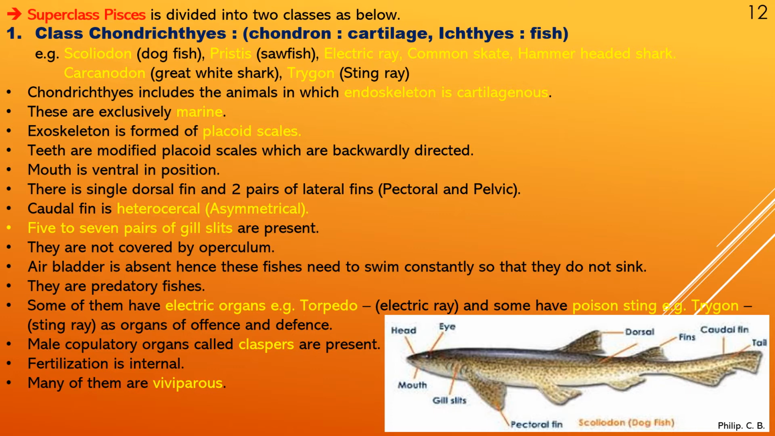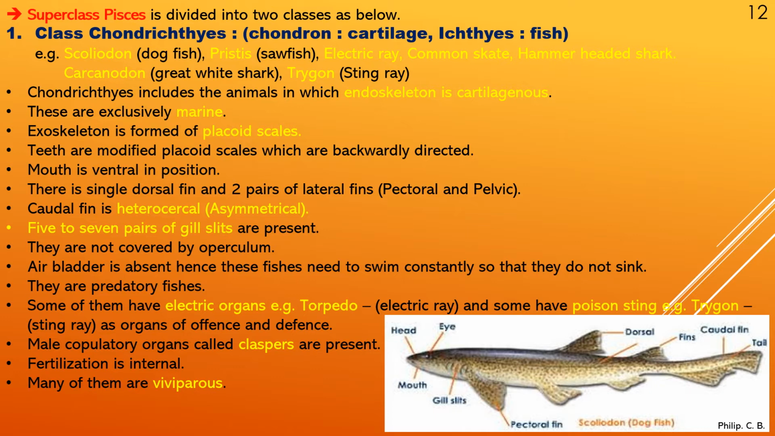Next, 5 to 7 pairs of gill slits are present. They are not covered by an operculum. So again here, if you see clearly in the image, the gill slits are labeled, but there is no covering over them. That is, the operculum is absent.